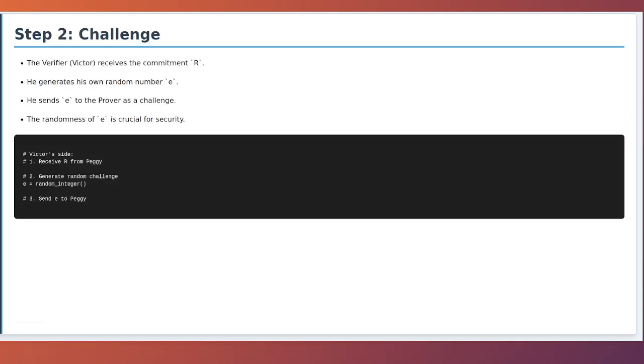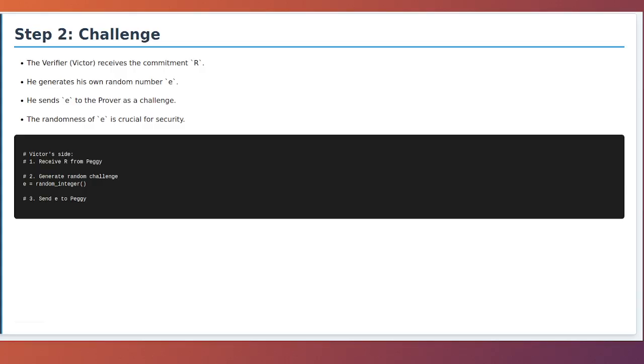Step 2. Challenge. Now that Peggy has committed to her secret nonce by sending the point R, it's Victor's turn to act. Victor, the verifier, needs to issue a random challenge to Peggy. In this step, he simply generates a random number, which we'll call e. This number is the challenge. He sends this number e back to Peggy.